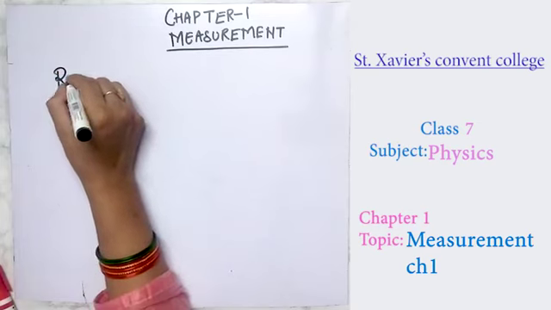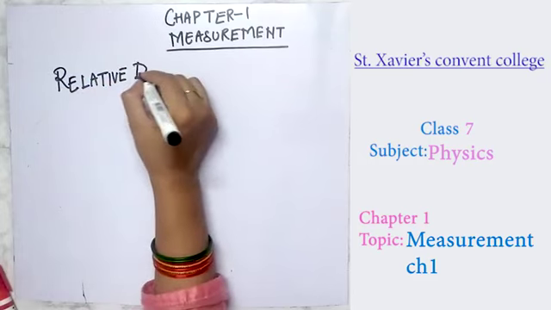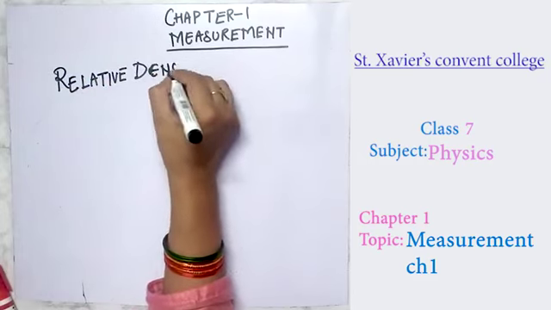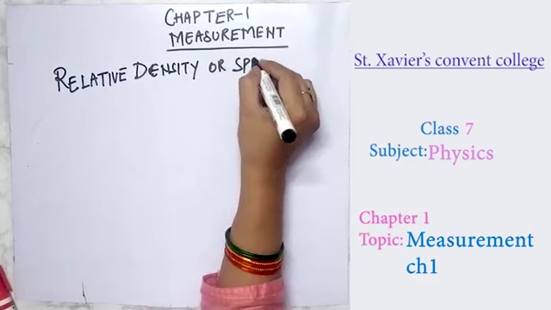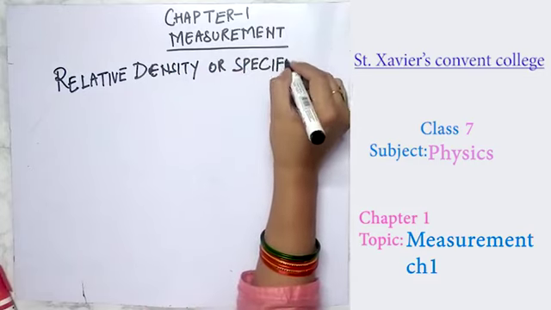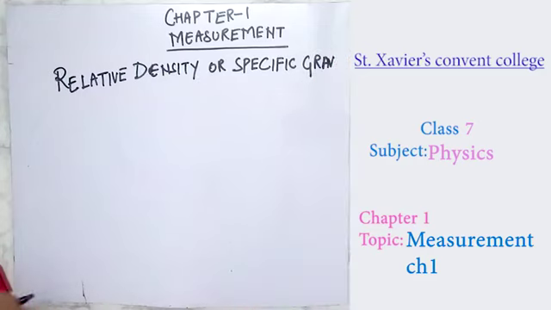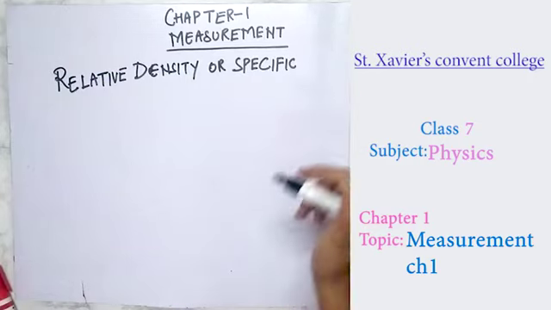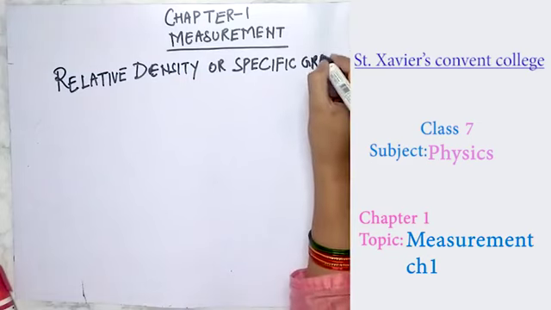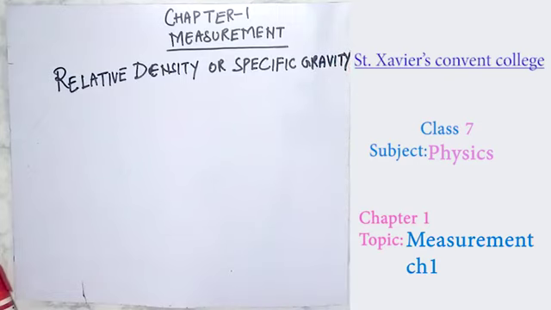Now the next topic is relative density, or specific gravity. You can also call it specific gravity.